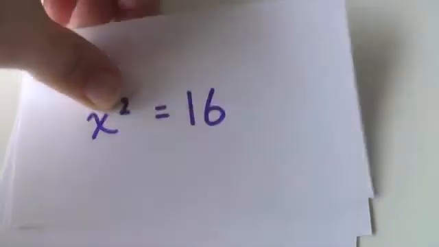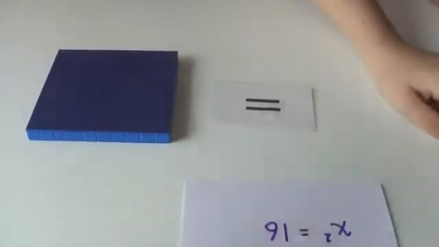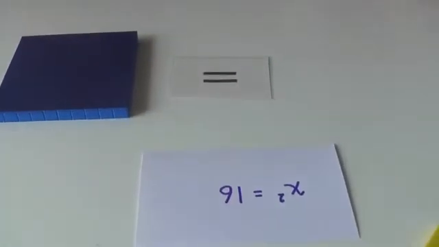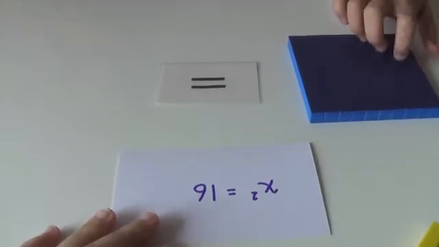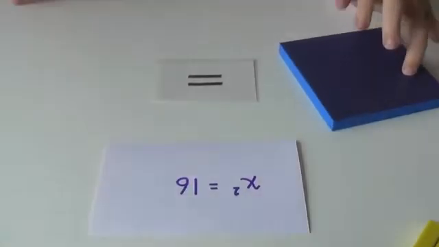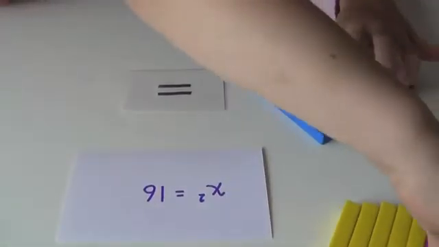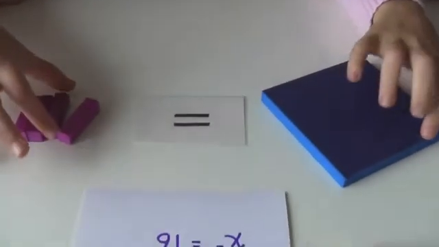You ready for a real problem? Okay. First one, let's set it up. X squared equals 16. That's easy. Haven, you do the x squared, Zoe, you do the 16. Yeah, I already just know what it is. Okay, well, can you make a square that's equal to 16? You're right, it is 4. Because of the 4 square. Yeah, because we just did that.